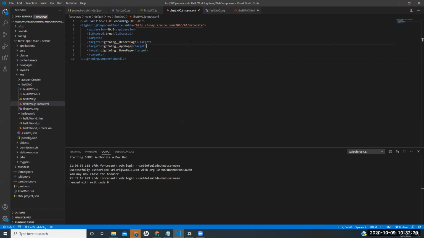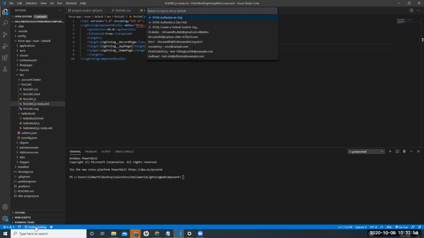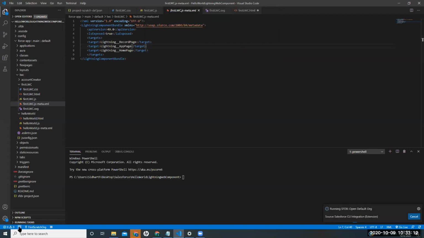See, on the bottom left, guys, you see first scratch org is written. So from there you can see whether it got connected or not. If it didn't, click on there. Yes, it is connected. That's why it is showing over there. So it is connected to this one, test something. So it got connected. And if you also want to open the scratch org, you can just click on the left kind of a box there. It will open the scratch org. Okay. You can see the command that is running on the right side.